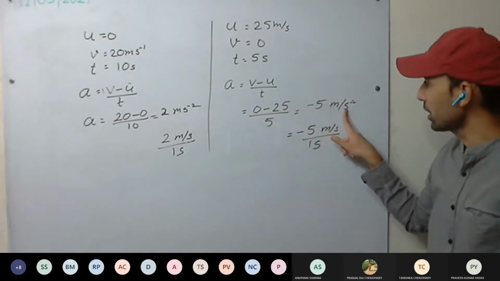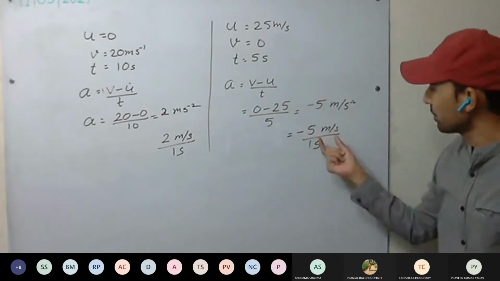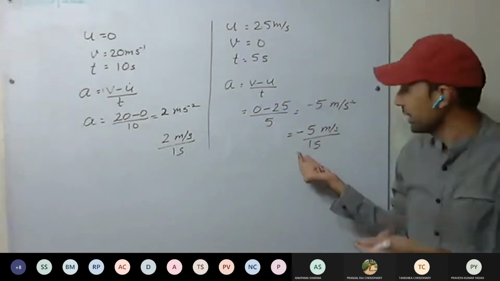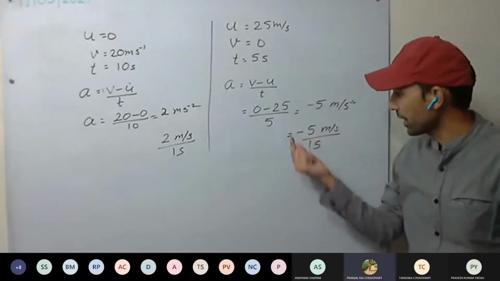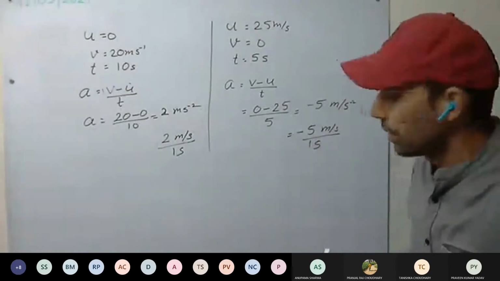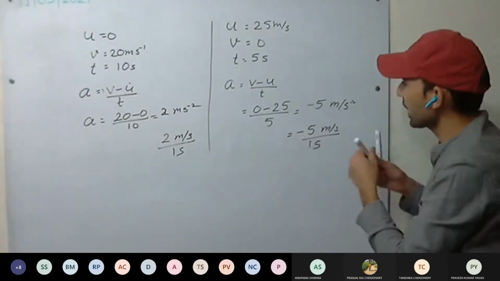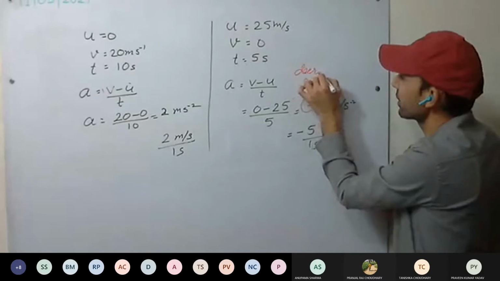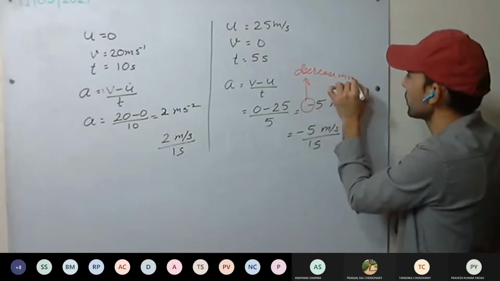What does it mean? Every second the velocity is decreasing. So here the negative sign denotes decrease in velocity.